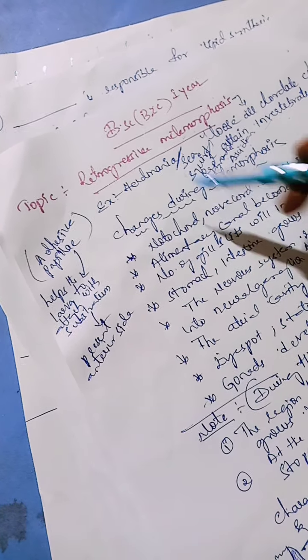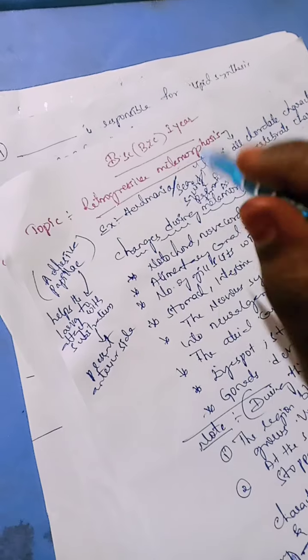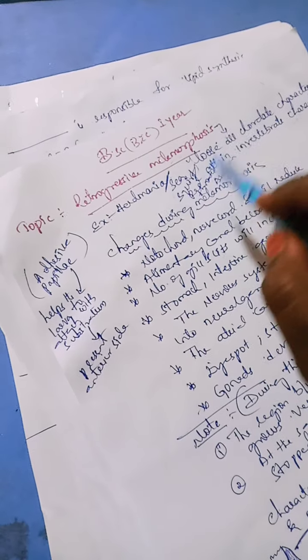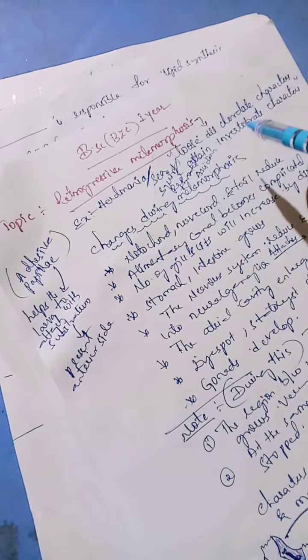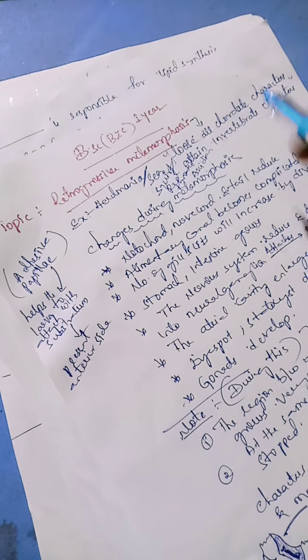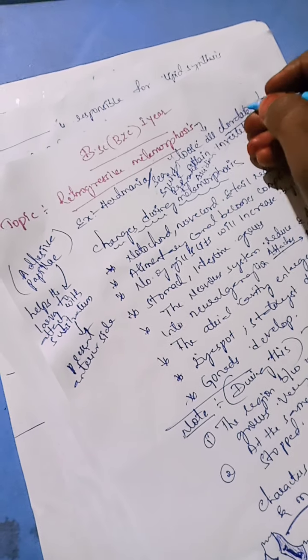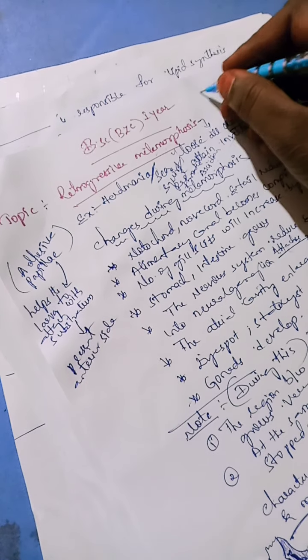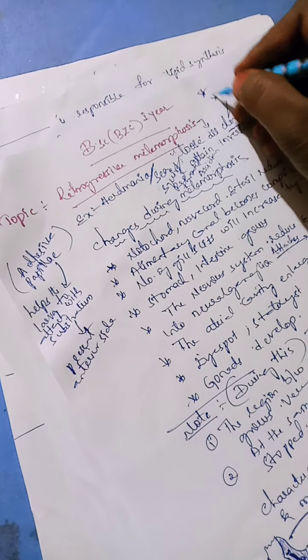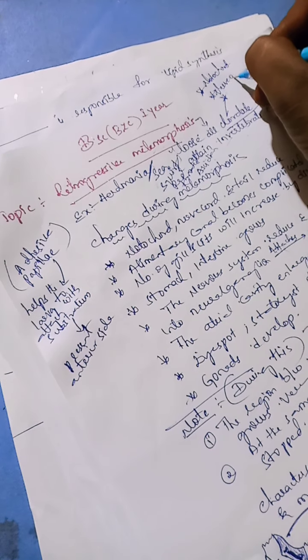Now in this Hendmania we are going to discuss the retrogressive metamorphosis. What changes take place? Here the larva will lose chordate characters. What are the important chordate characters? Already we discussed them in the previous class when we started Chordata. These three important characters should never be forgotten. First, the notochord. Second, the nerve cord.